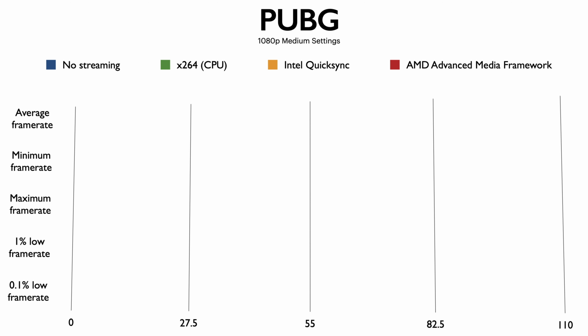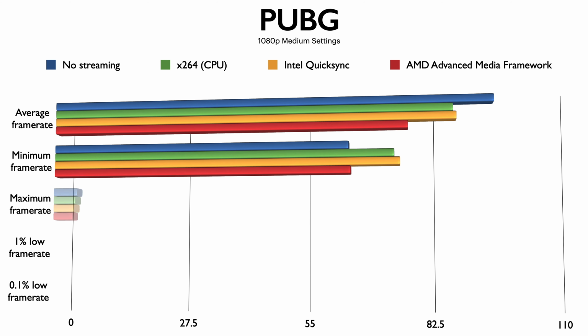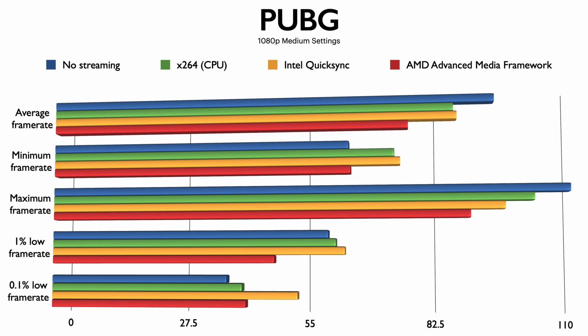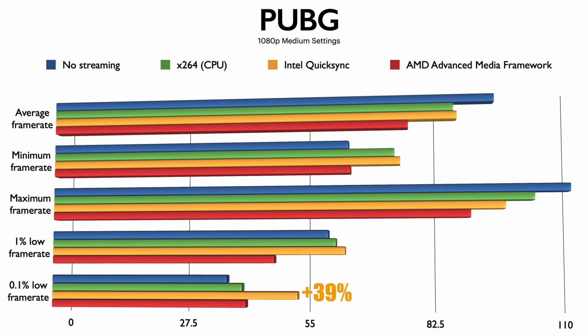Starting with PUBG, without streaming, the average frame rate is 95 FPS, followed by a tie between Intel QuickSync and CPU encoding. Streaming with AMD AVC has the worst average frame rate. Typically, 1% low and 0.1% lows determine how smooth the game appears to be running. The higher the 1% and 0.1% lows, the smoother the game will feel to play. One interesting observation here is that 0.1% lows are 39% higher when using Intel QuickSync, which is even higher than gaming when not streaming at all. So, PUBG will feel smoothest to play if you are using Intel QuickSync to stream while playing.